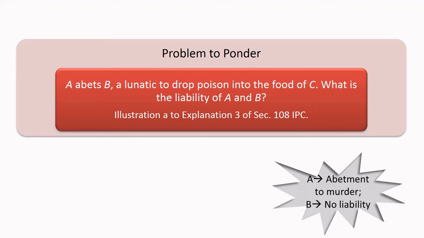First, the answer to last week's problem to ponder. This is a clear-cut example of abetment by innocent agent, isn't it? B, a lunatic, has dropped poison onto the food of C because of abetment of A. Here, by virtue of explanation 3 to section 108, B, because of his legal incapacity to commit a crime, will not incur any liability. However, this will not absolve A's liability. A will be held liable for abetment to commit murder.